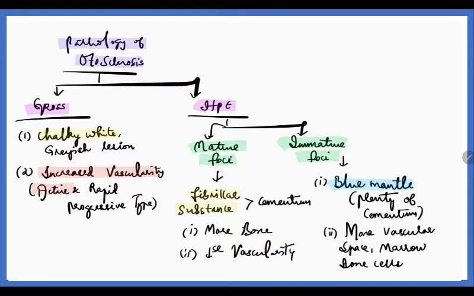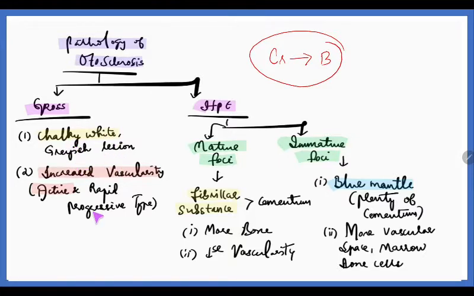Next we come to pathology. As we already said, this is a pathology that is occurring at the cartilage part forming to bone part. The pathologies are here. So therefore, we know bone is like white color, and it is admixed with cartilage, so there will be chalky white on gross.